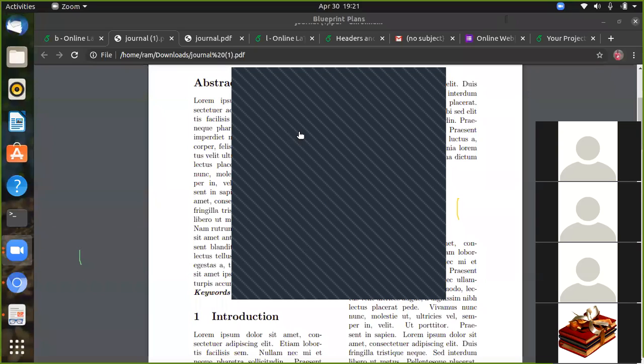You can fill this form. I have posted this form. You can fill this form, and tomorrow evening you will get your e-certificates. Okay, within tomorrow evening you will get your e-certificates.